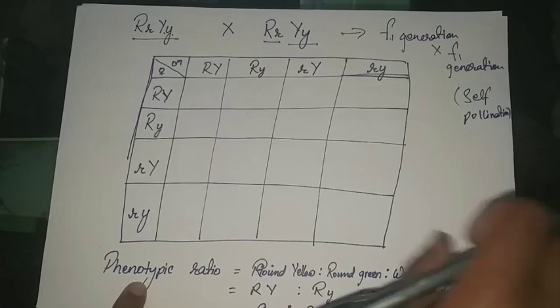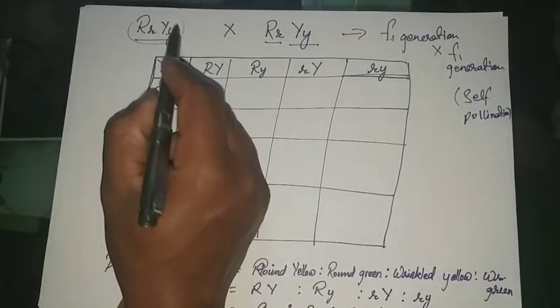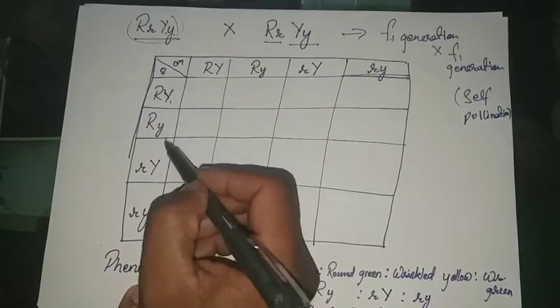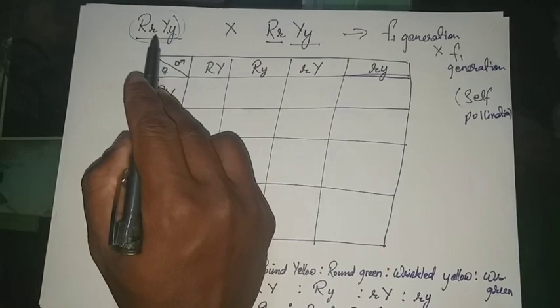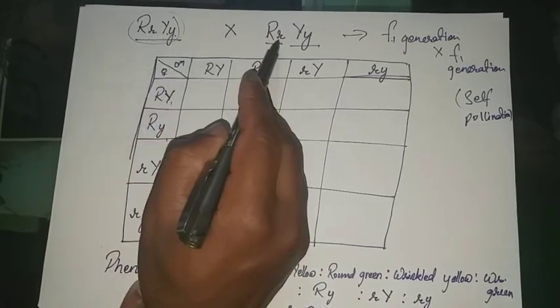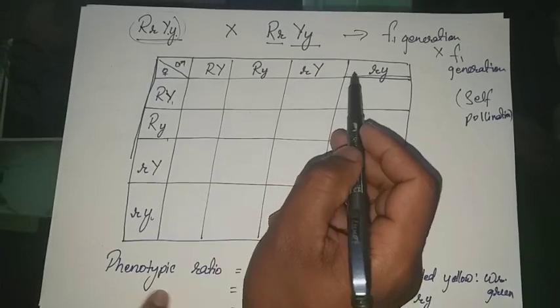So in this case, this particular plant produces four types of gametes. I have written them in vertical columns, and this other plant produces four gametes, which I have written in rows.